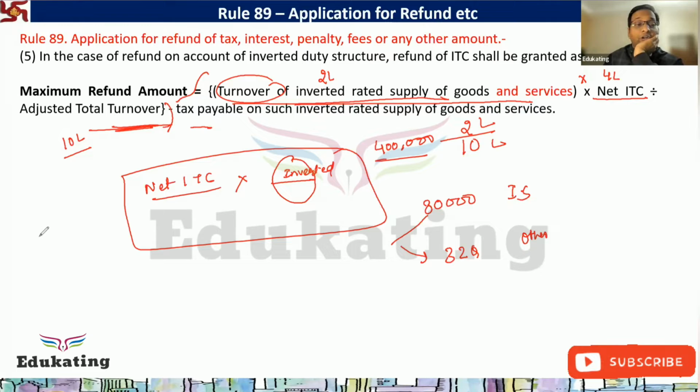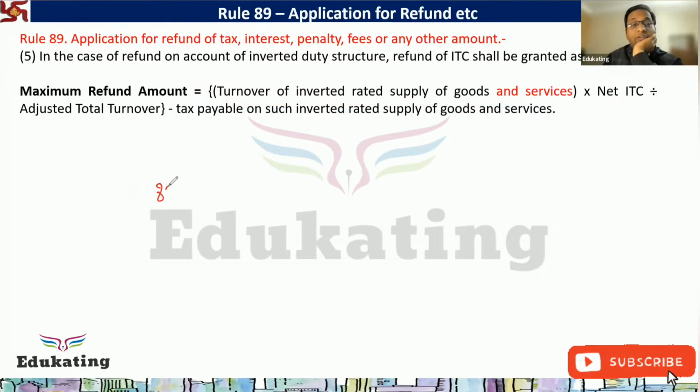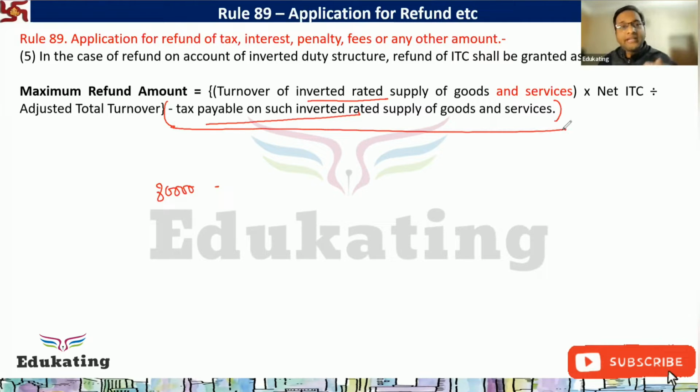Then we also know that the inverted rated supply will have some tax rate on the outward supply. It is not that it is exempt. This is the only difference from zero rated or the export we talked about.